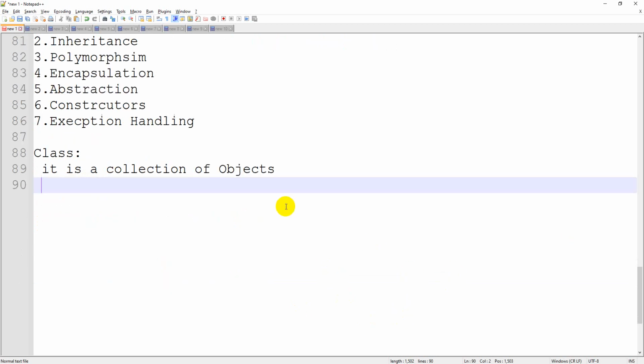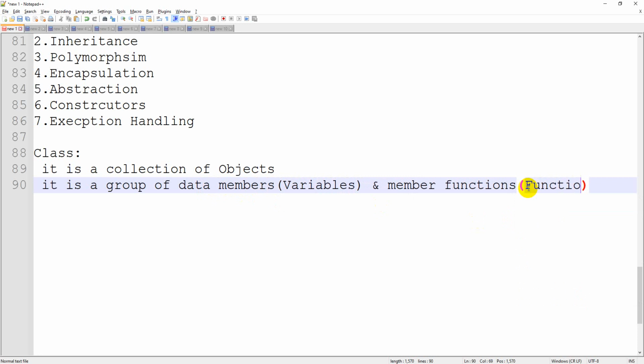A class is a group of data members and member functions. It contains two things, one is data members, another one is member functions. Data members can be technically called variables. Member functions are nothing but functions, or you can also call them methods. So these two in combination we can call a class.